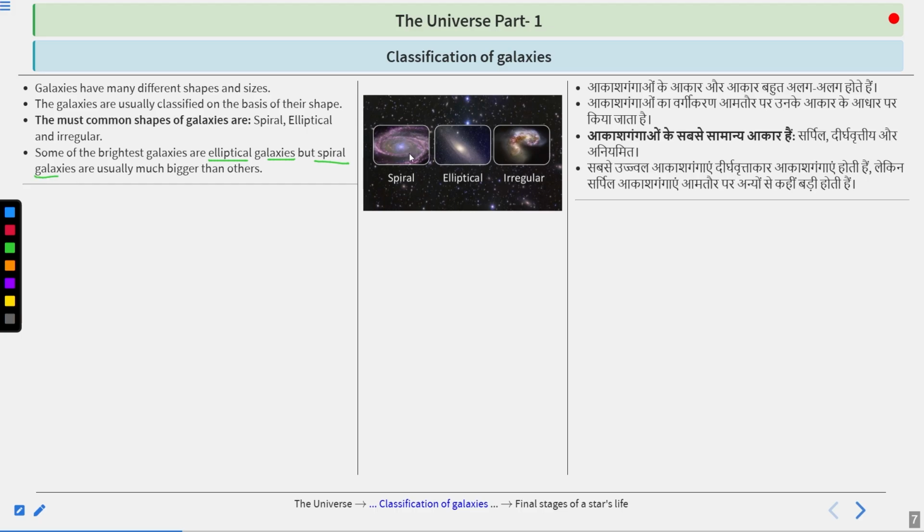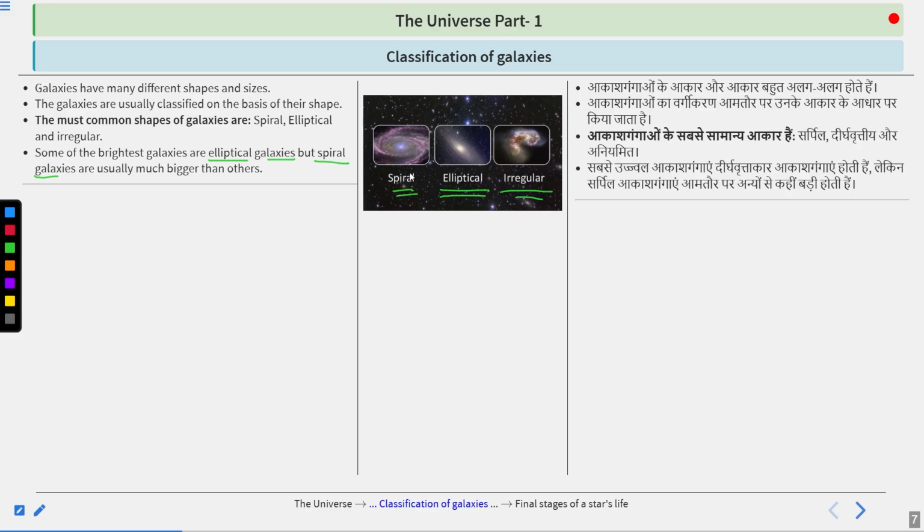Here you can say this shape is the spiral shape. This shape is the elliptical shape. This shape is the irregular shape, meaning that it does not have any particular shape. So remember, the largest galaxies are generally of spiral shape, and the brightest galaxies are generally of elliptical shape. Got it?